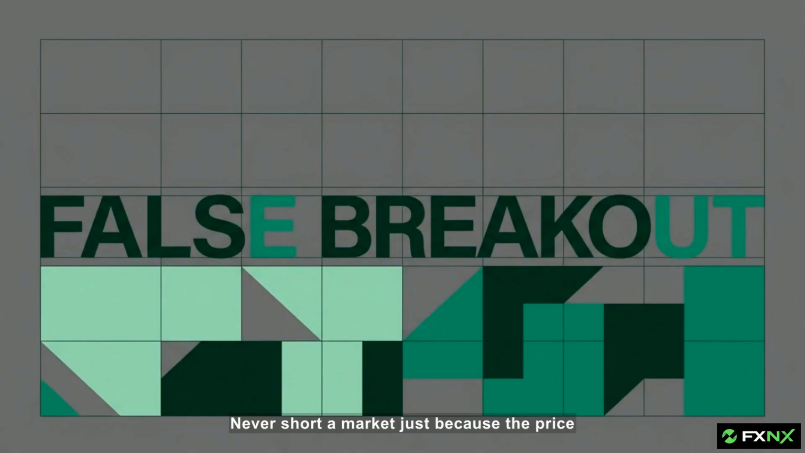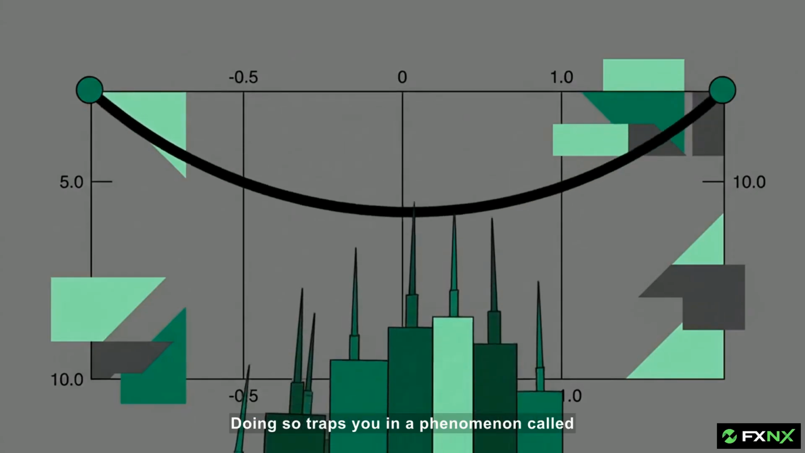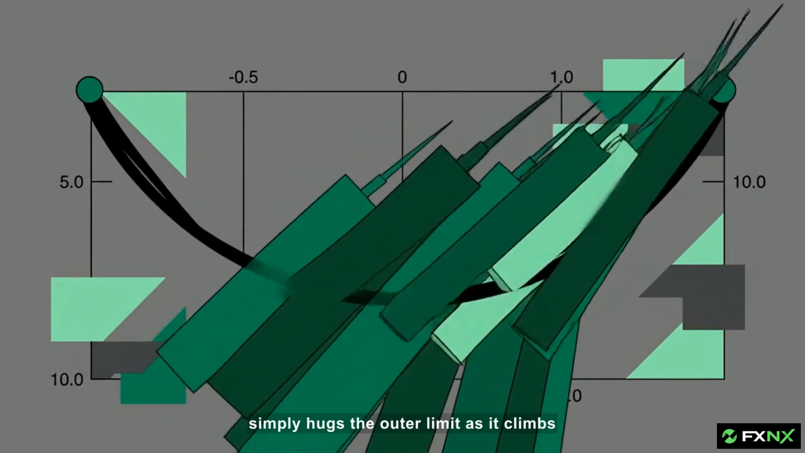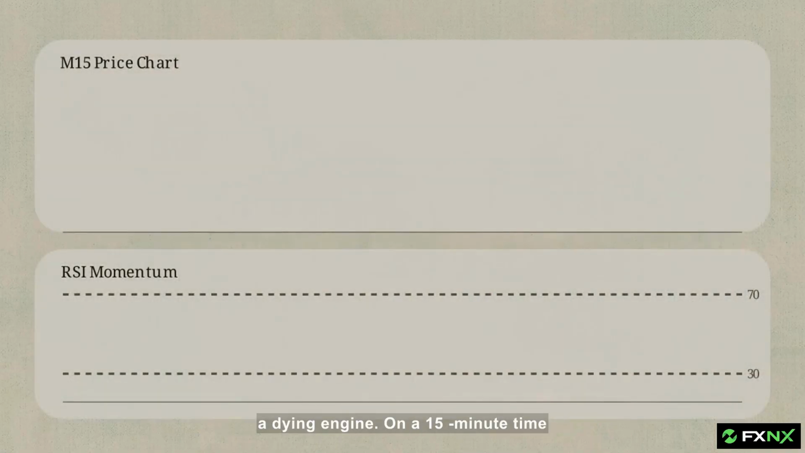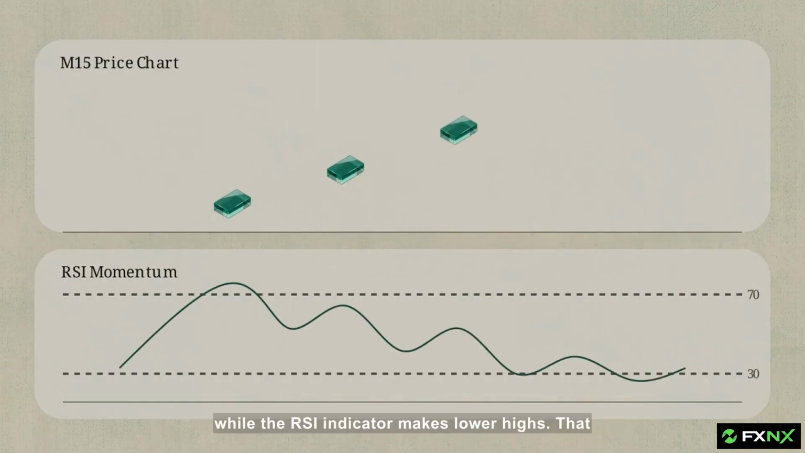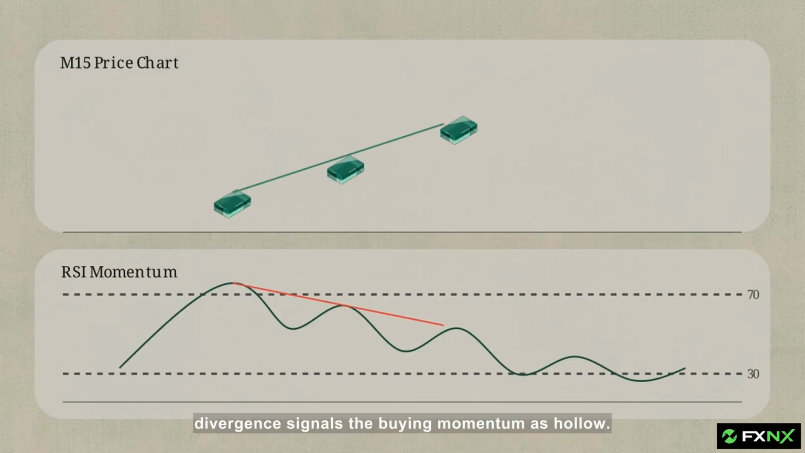Never short a market just because the price taps that outer boundary. Doing so traps you in a phenomenon called band walking, where a strong trend simply hugs the outer limit as it climbs higher and higher. This split chart shows how we spot a dying engine. On a 15-minute time frame, you want to see the price pushing to new highs, while the RSI indicator makes lower highs. That divergence signals the buying momentum is hollow.